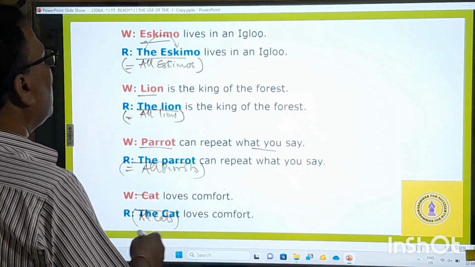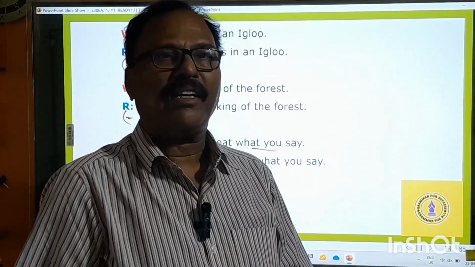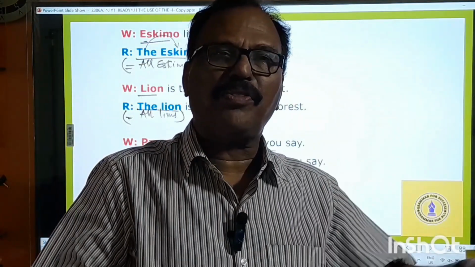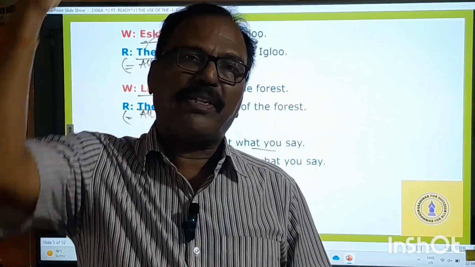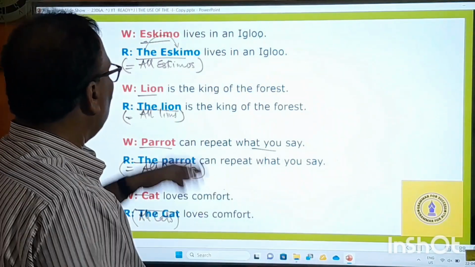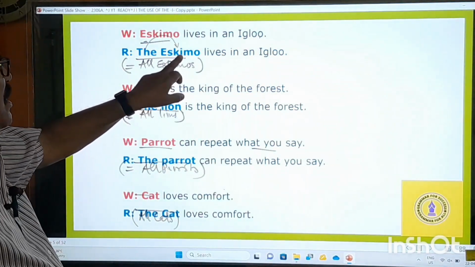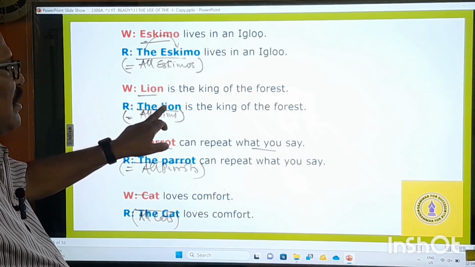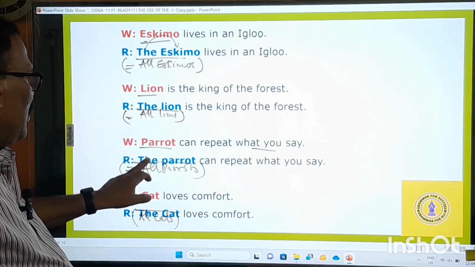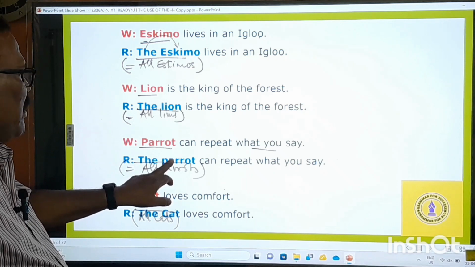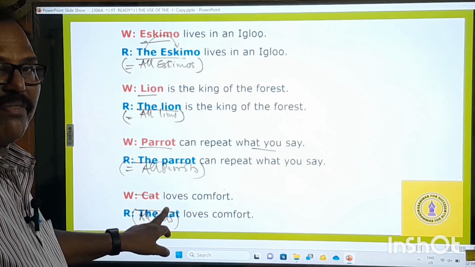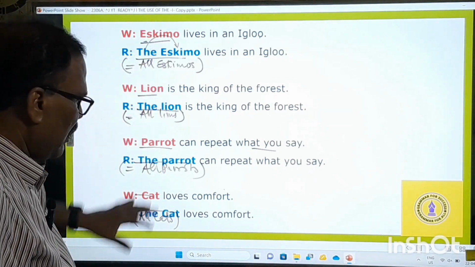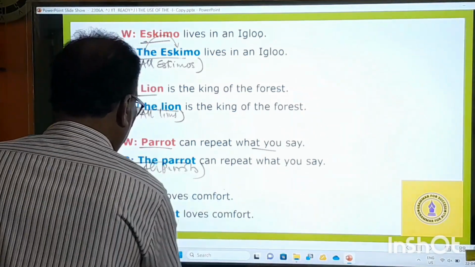In this way, from this rule you have learned that when you use the definite article before a singular noun, it represents the whole class of that noun. Here it represents the whole class of the Eskimo, the whole class of the lion, the whole class of the parrot, and the whole class of the cats. Okay, now let's go to the next rule.